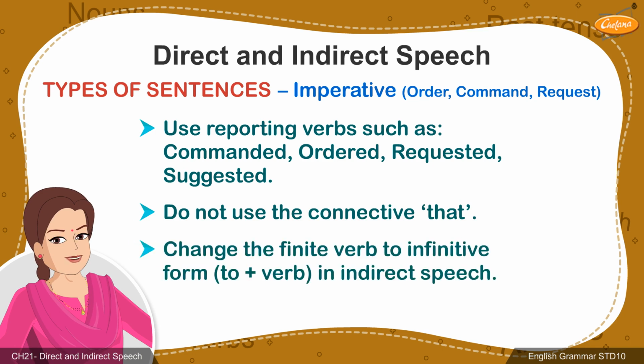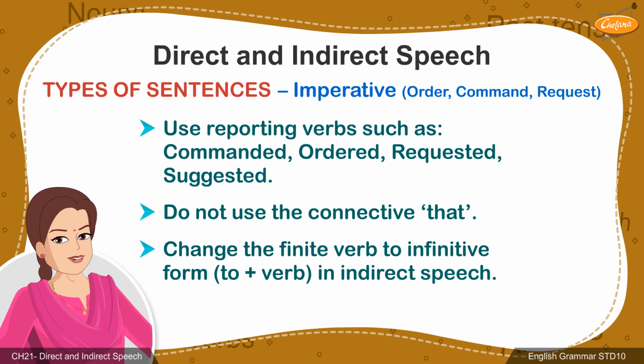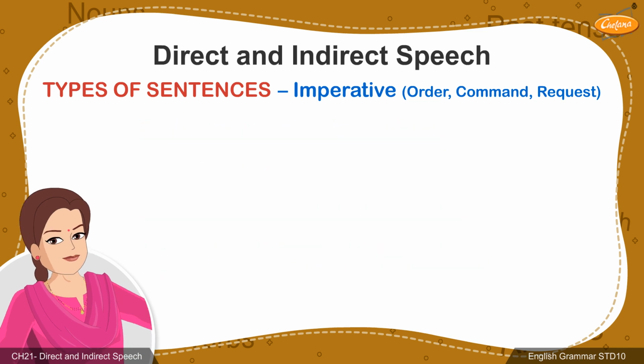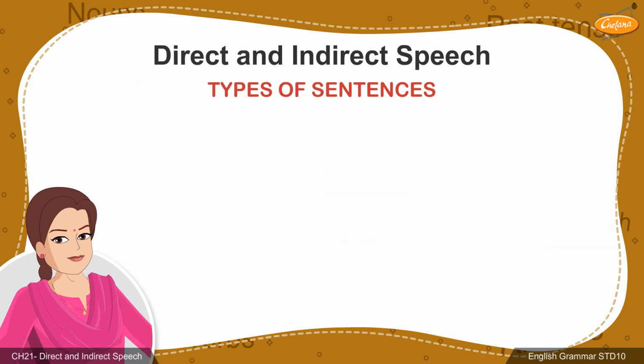The finite verb in direct speech must be written in to plus verb form, or infinitive form, in indirect speech. As you notice in the example on the screen, the reporting verb has been changed and the finite verb sit has been written in its infinitive form to sit.